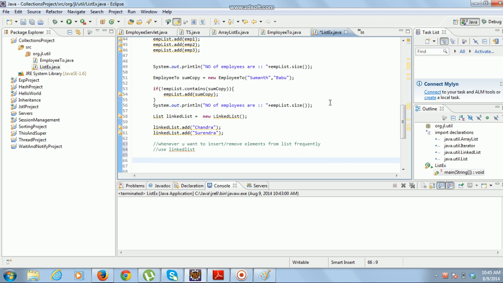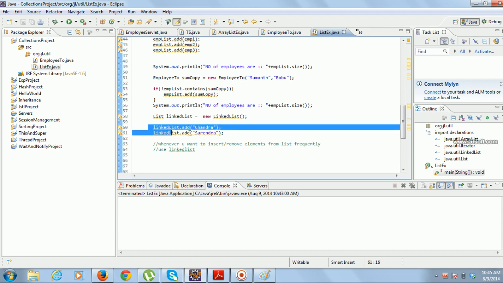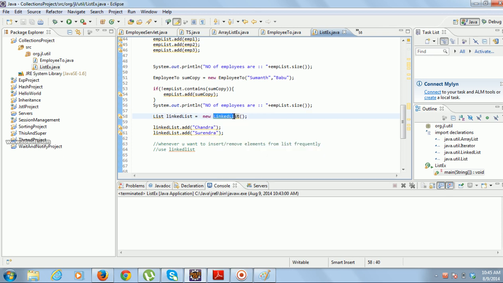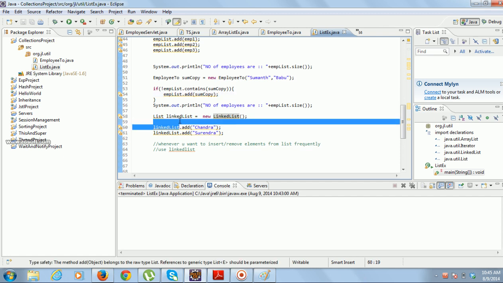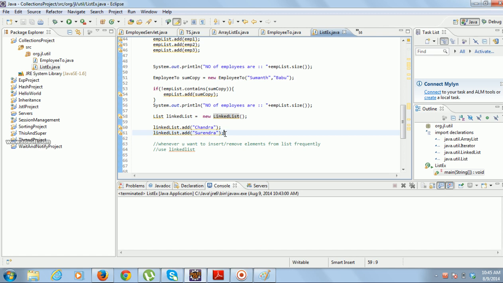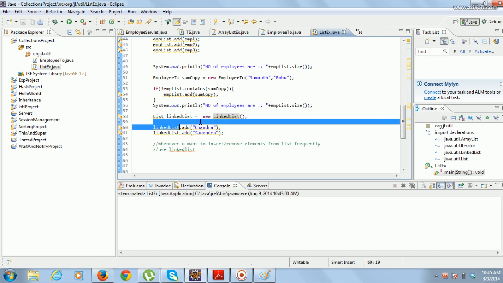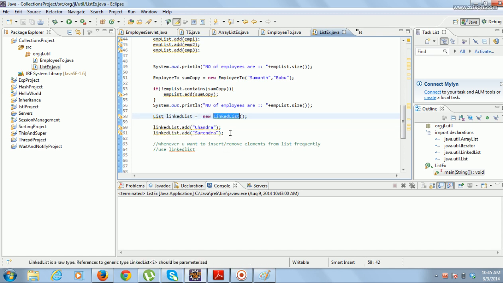If you want to find the elements in a faster manner, then use array list. In interviews they may ask when to use the linked list and when to use array list. If you want to get or iterate the elements quickly, go for array list. But if you want to add or remove elements from the list, you have to use the linked list,